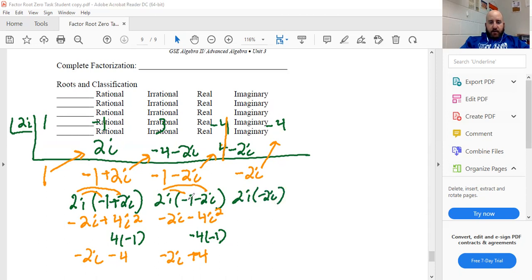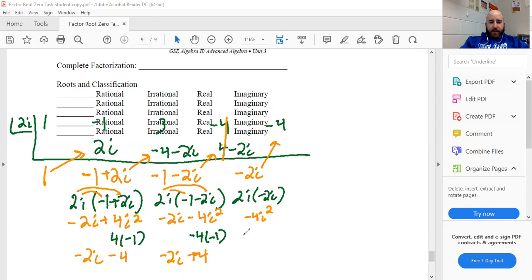Again, we did it over here. 2i times -2i. I just don't have the -1 where I'm going to have the second term. So again, it's almost like you can ignore this. Don't scratch it out. Just showing you now how this looks the same. So 2i times -2i we know is -4i squared. Hopefully you know it turns into +4.